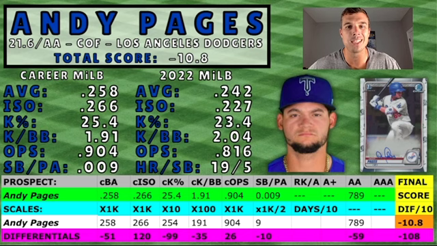But Pages gained points in career ISO. He took 120 points higher than the superstars, which I said he's got enormous power, and his career OPS, he gained 26 points there.